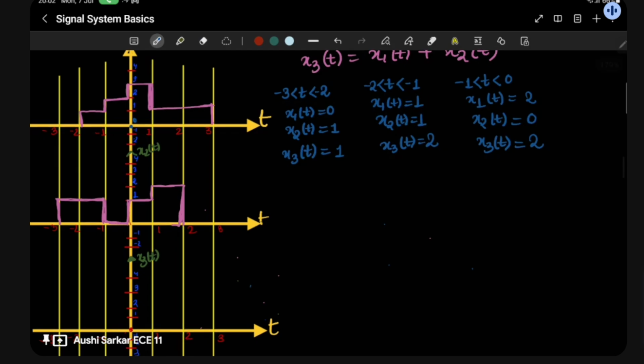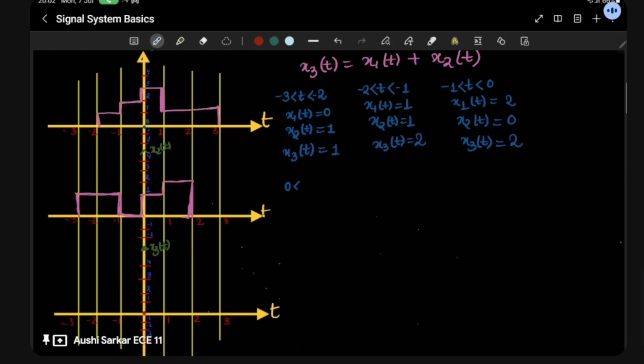And when it comes to 0 to 1, x1(t) is 3, and x2(t) is going to be 1. Then obviously x3(t) is going to be 4.